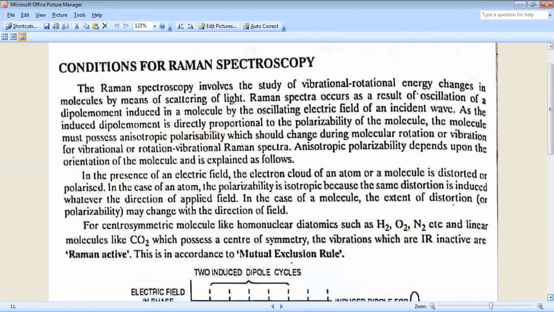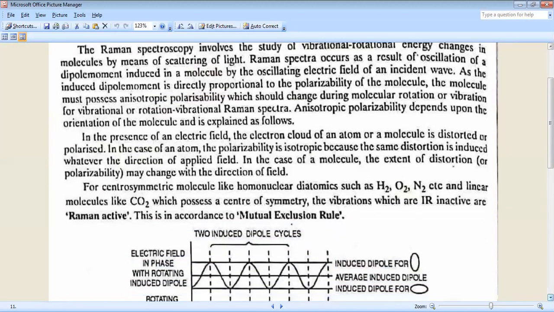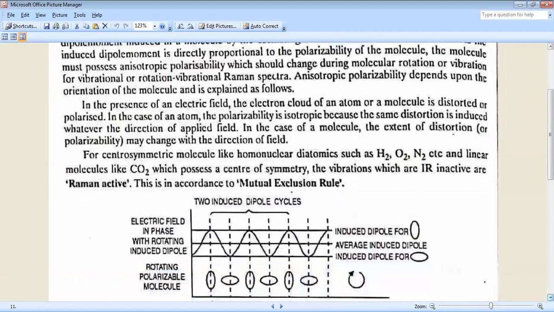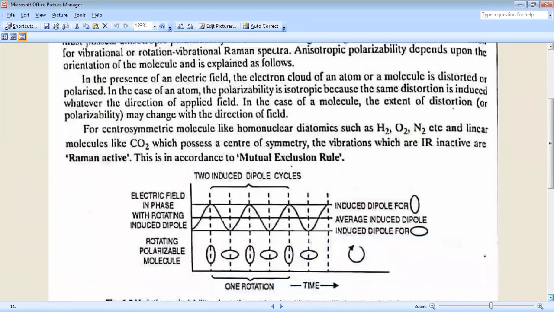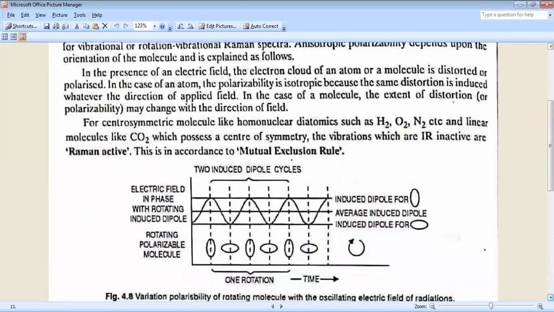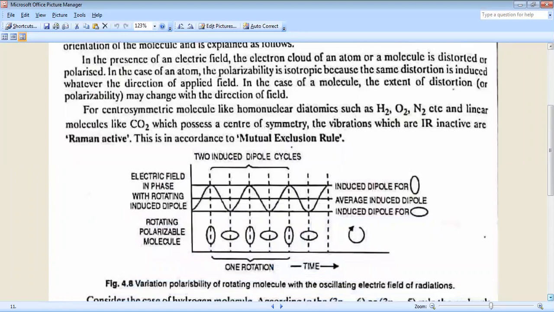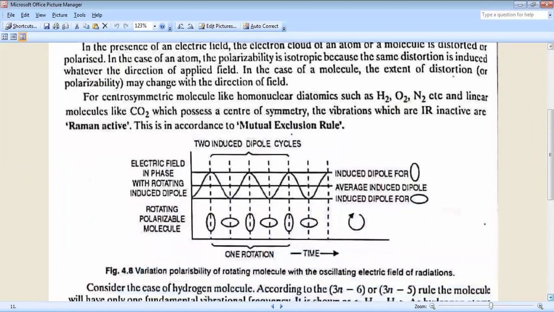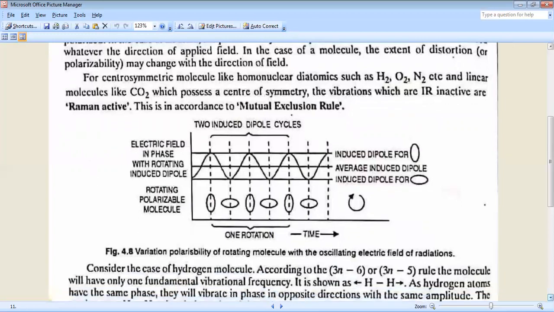Anisotropic polarizability depends upon the orientation of the molecule and is explained as follows. In the presence of an electric field, the electron cloud of an atom or molecule is distorted or polarized. In the case of an atom, the polarizability is isotropic because the same distortion is induced whatever the direction of the applied field. In the case of a molecule, the extent of distortion or polarizability may change with the direction of the field.